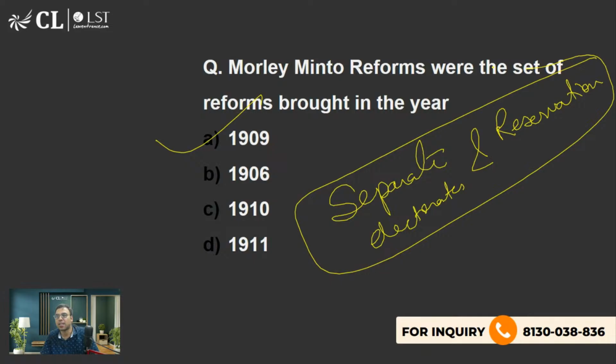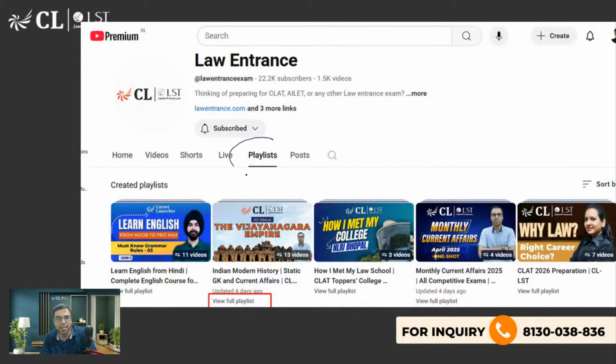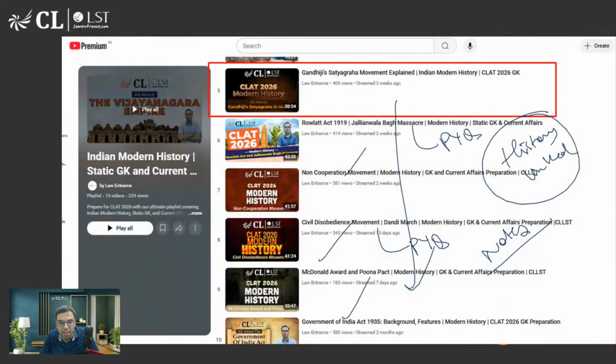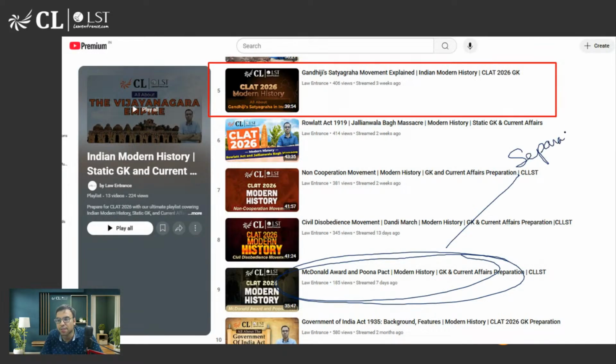इन दोनों में फर्क क्या होता है? देखो मैंने इस क्लास में बताया है. देखो ये वाली क्लास देख लो. Let me show. देखो ये वाली क्लास है ना, प्लेलिस्ट में जाना, व्यू फुल प्लेलिस्ट में जाना. You will get this video. McDonald Award and Pune Pact लिखा है. Where I have explained what is separate electorates. So please tell me what is the difference between separate electorates and reservation? Difference क्या है? Because separate electorate was opposed by Gandhi ji, है ना, ये पूरा pact में, but reservation is still there.